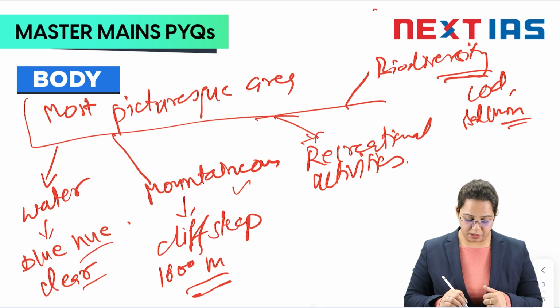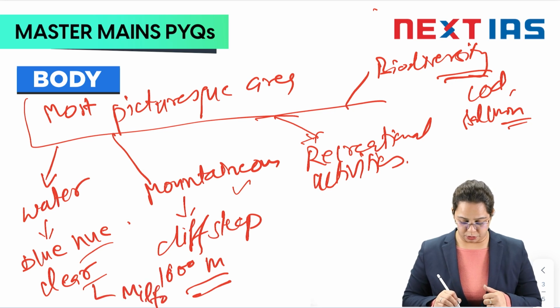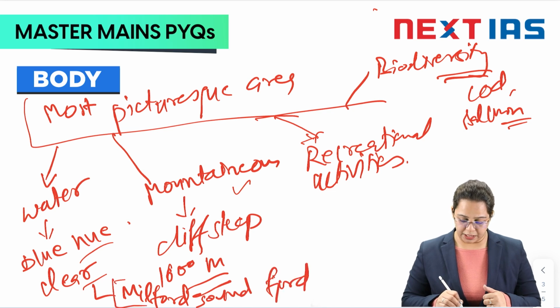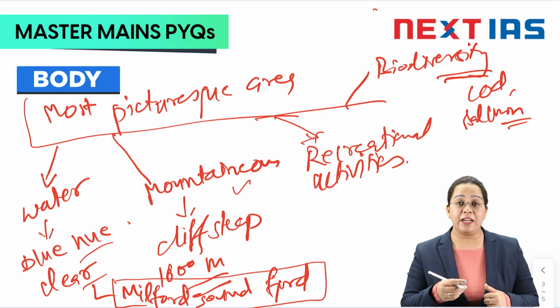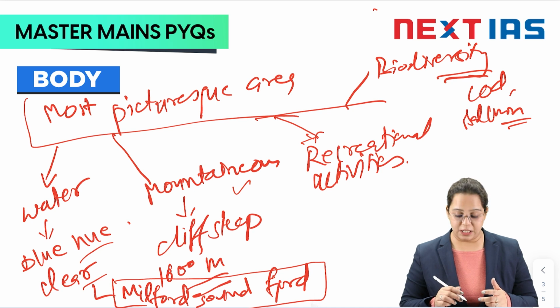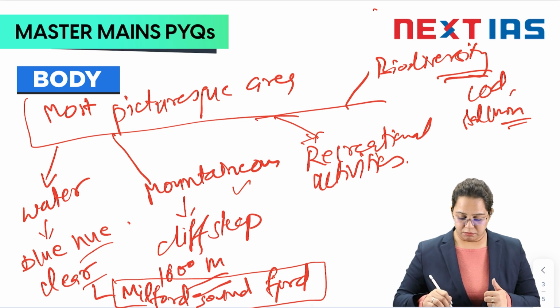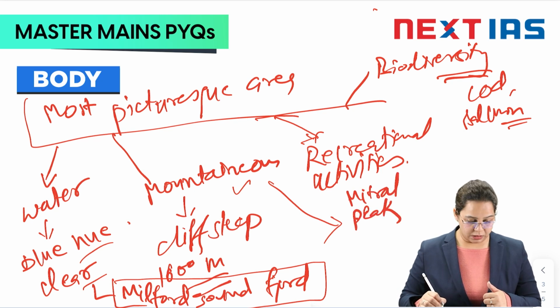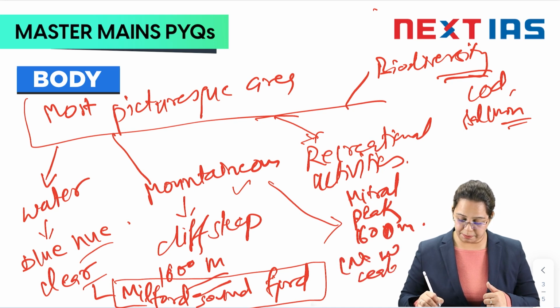All right, so if you see the water, the blue hue, the clear water, in these examples you can write about the Milford Sound fjord. In Milford Sound fjord, you can find many waterfalls. So blue hue, clear water, and waterfalls are there. In the mountainous region, if you see steep cliffs, you can see them in Mitchell Peak. It is 1600 meters high in New Zealand. This is an example you can give.